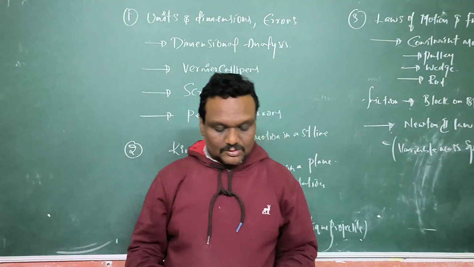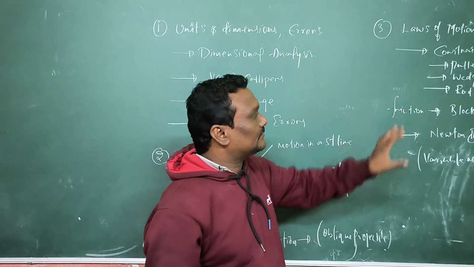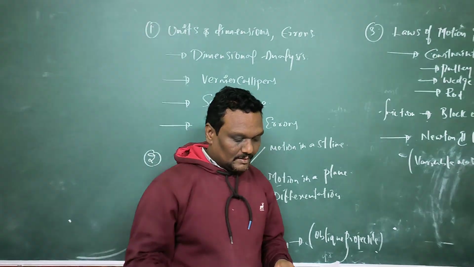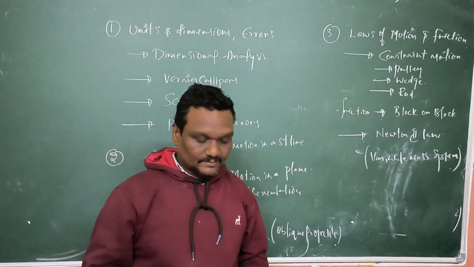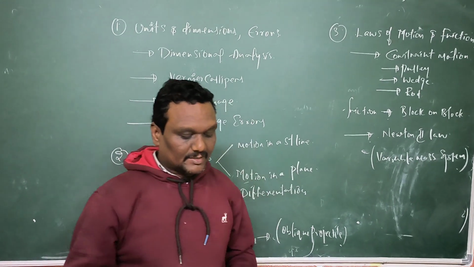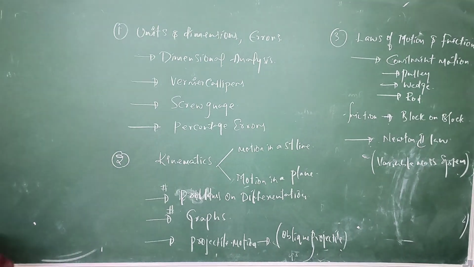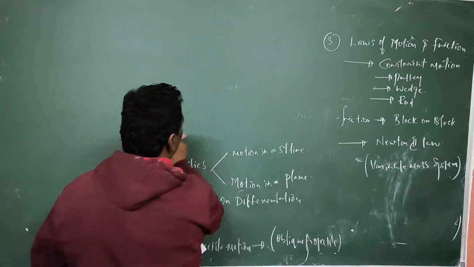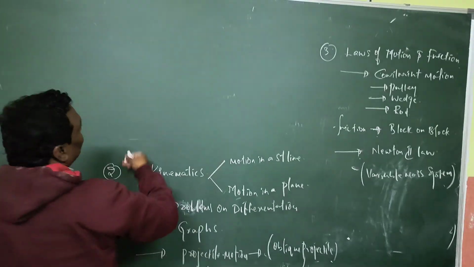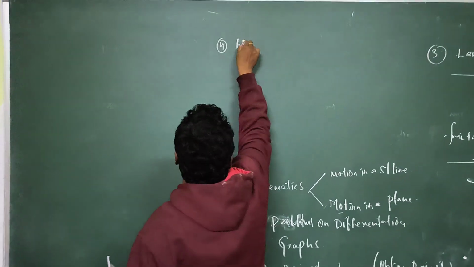So you will get one question compulsorily from laws of motion. The next one is most important, that is work, power, energy. The fourth important topic is work, power, energy.